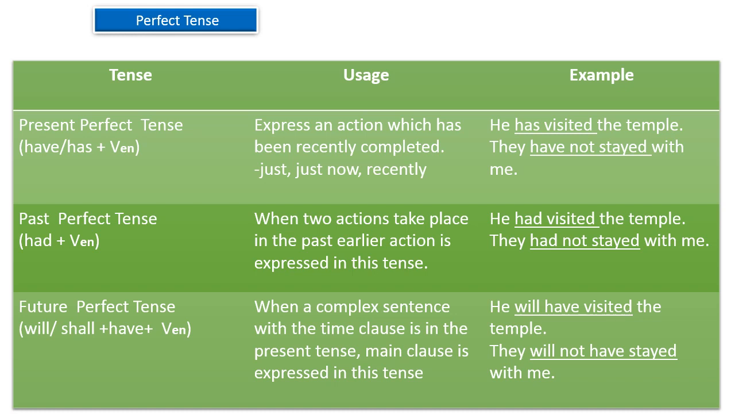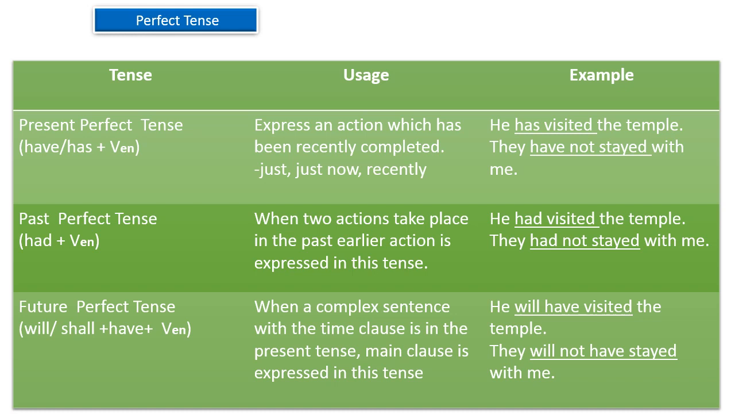Then come to the second sentence. It is a negative sentence: they have not stayed with me. The helping verb used here is have, negation not, then the past participle of the main verb, that is stayed. They have not stayed with me. The action has been completed recently. Whatever happened just now, we have finished this, or we have completed this recently, all that indicates present perfect tense.